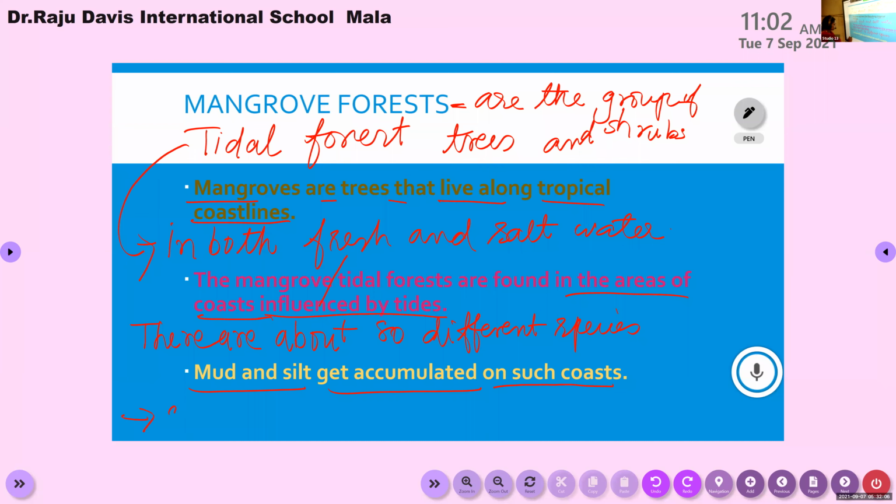These forests grow by the side of the coast. Mangrove forests are found by the side of the coast. So we can find mangrove forest on the islands of Andaman and Nicobar, and also in the Lakshadweep.